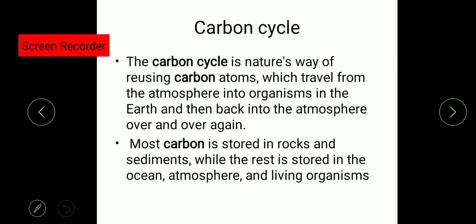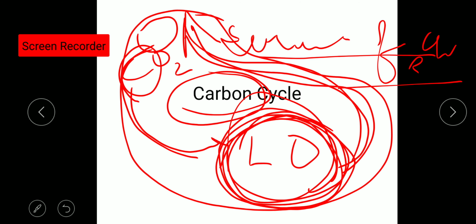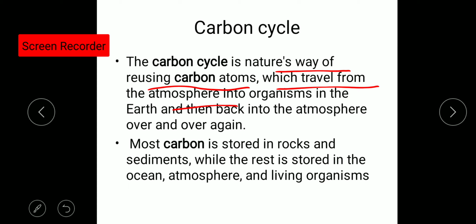So let's go into detail. The carbon cycle is nature's way of reusing carbon atoms, which travel from the atmosphere, like we have seen, and are used by the living organisms. They travel from the atmosphere to the organisms on this earth and then again back to the atmosphere. This is known as the carbon cycle.